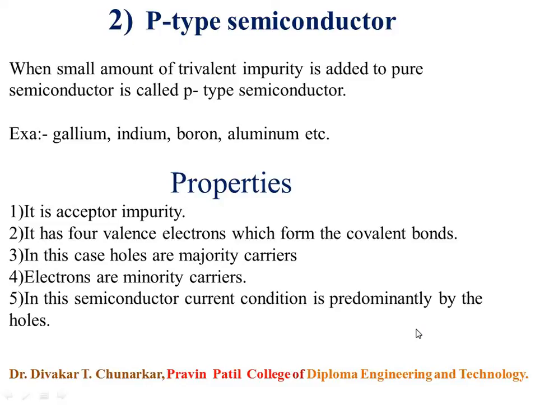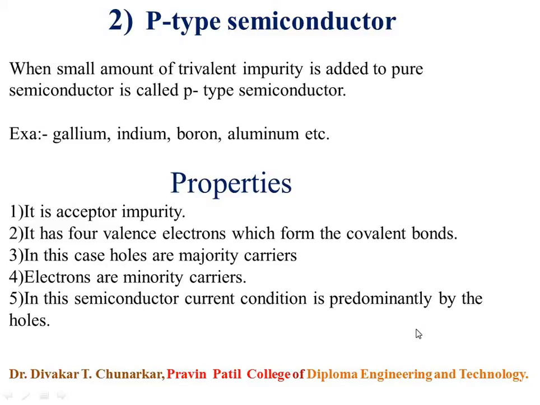The material having 3 valence electrons, trivalent means 3. So p-type semiconductor consists of 3 valence electrons per atom, known as trivalent material. Intrinsic semiconductor is pure semiconductor, and p-type semiconductor is where trivalent impurity is added, as shown in the previous crystal diagram in case of intrinsic semiconductor.